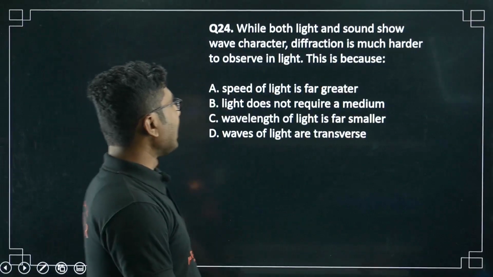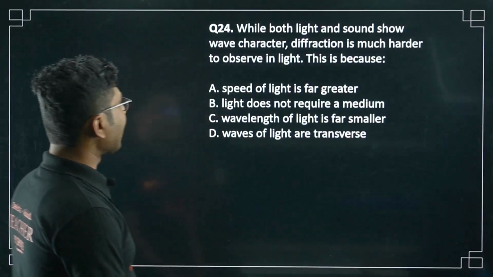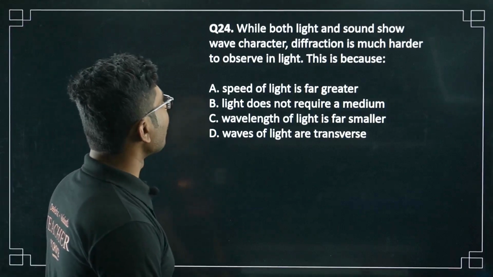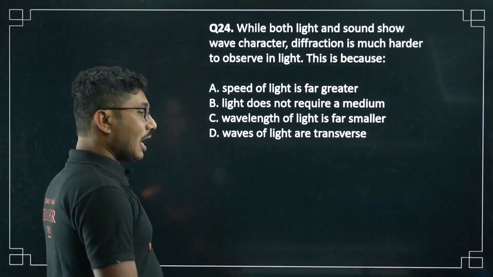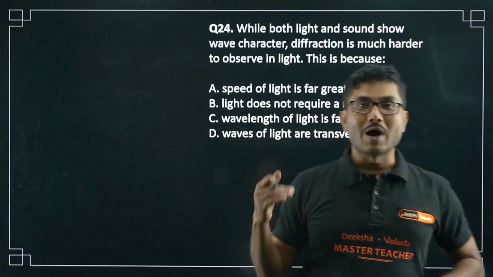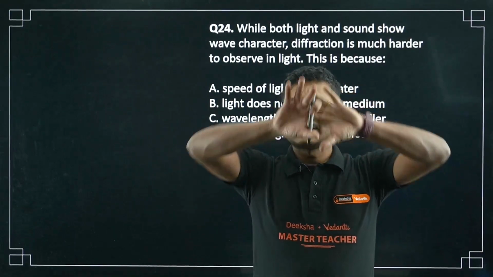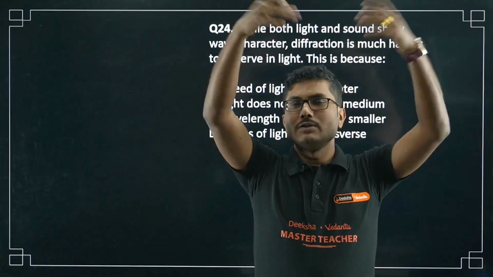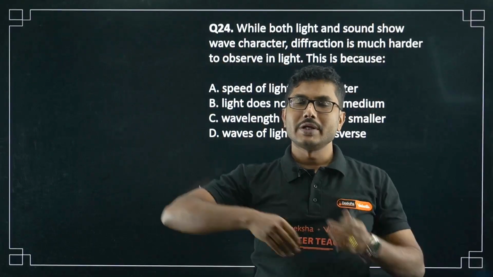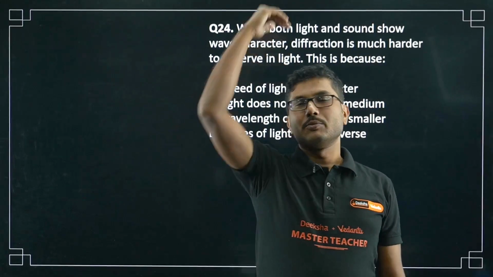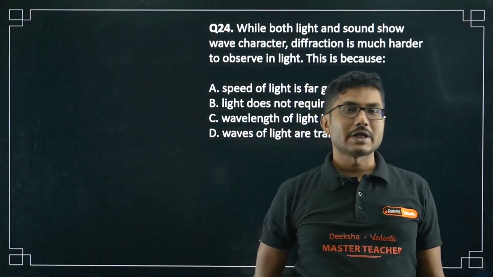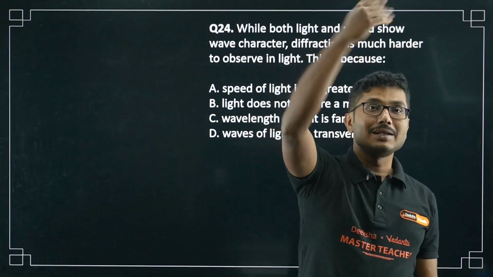Now, while both light and sound show wave character, diffraction is much harder to observe in light. So what is the diffraction in case of sound? Suppose you are standing near a wall, the wall is not complete, and you are shouting from this end of the wall, and someone is standing on the other side of the wall, he can still listen to you.